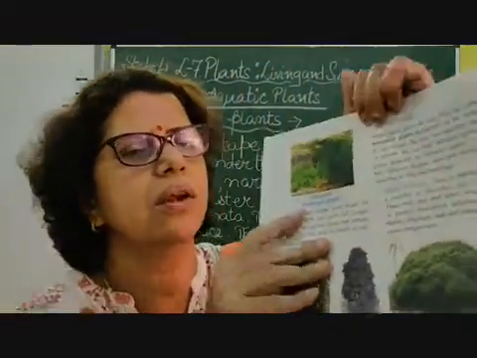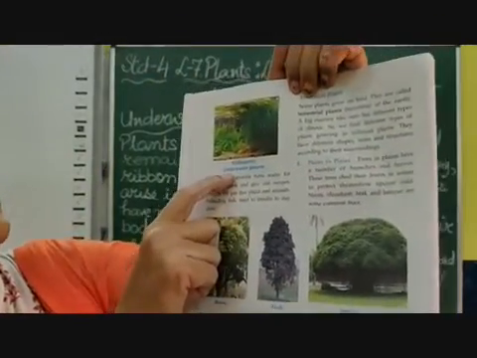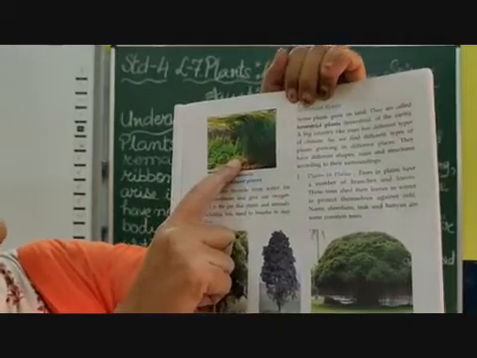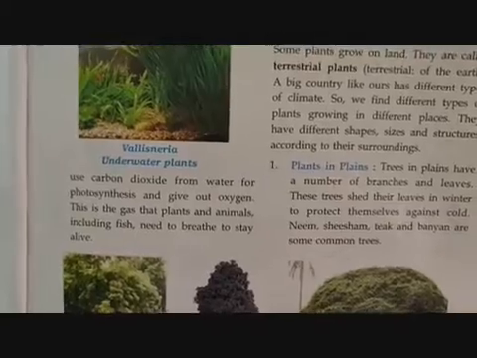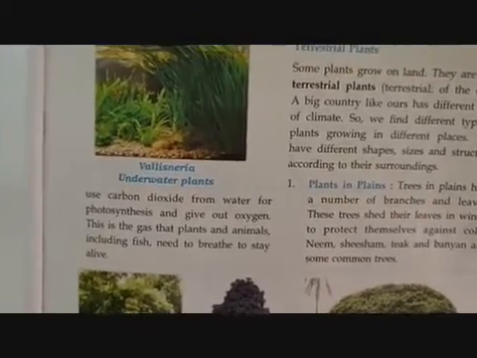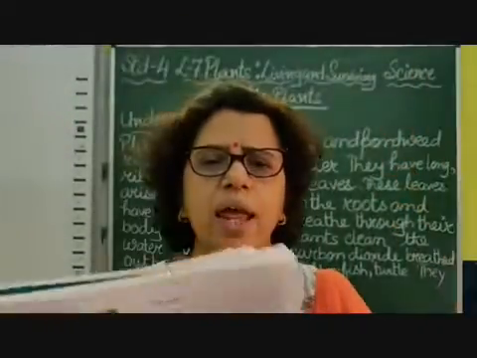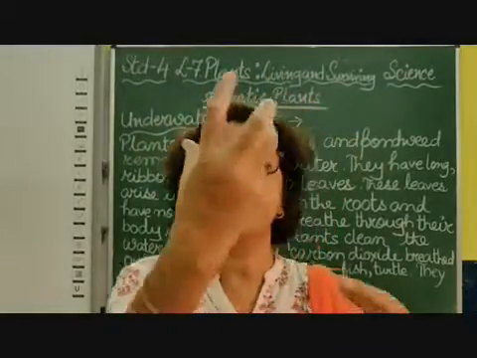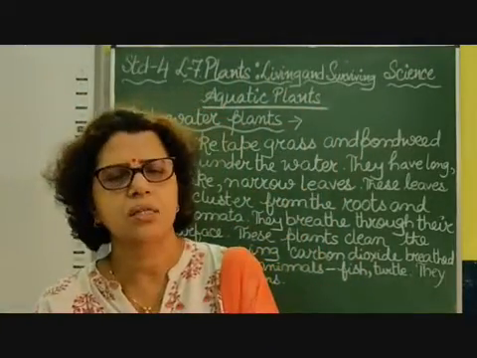This is another category of underwater plants, that is Vallisneria. You must have seen them in the ponds, and you can see that their leaves are very narrow, very thin, and they come out as a bunch like grass. They come out of the root in the form of a cluster or bunch.